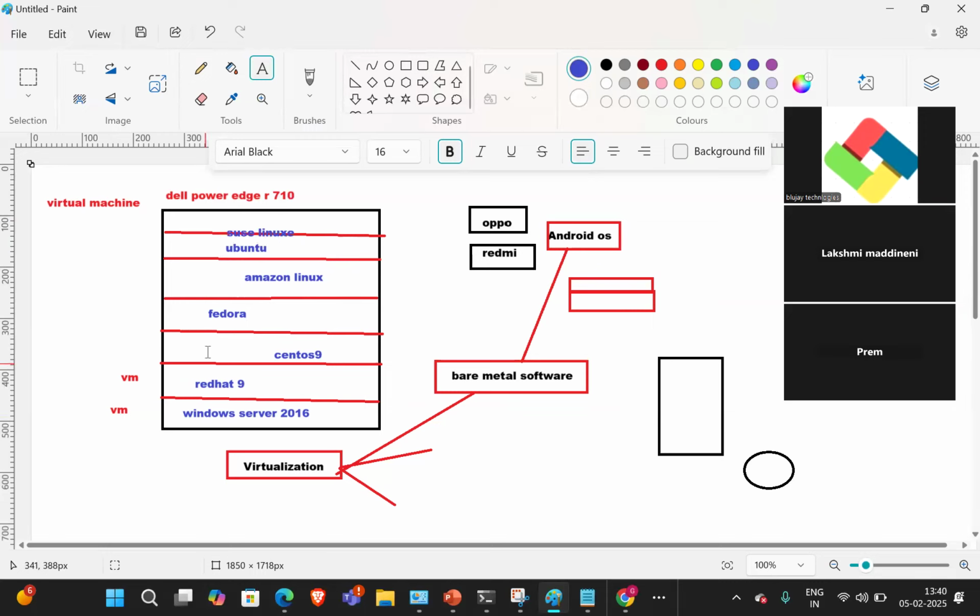So we call it a virtual machine. A virtual machine is called a VM. So we can divide a physical server and install a number of OSs based on the resources.